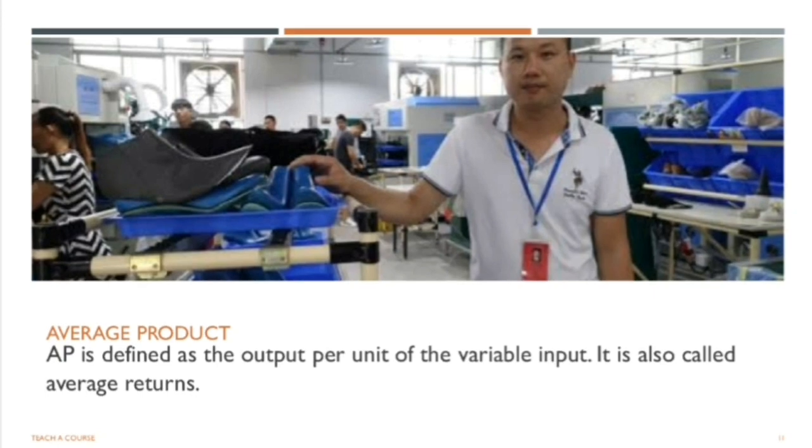Average product is defined as the output produced by one unit of a variable input. For example, if 2 laborers are producing 60 shoes, then average product will be 30. That is output produced by one labor.